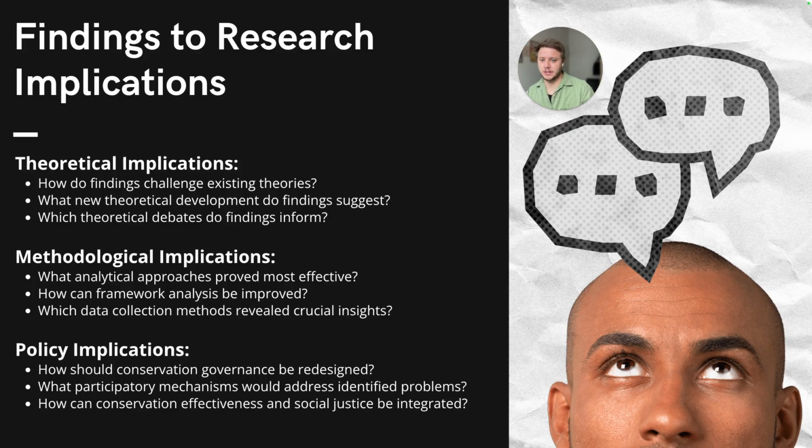But policy implications are really important too, right? How should environmental policies be redesigned based on your findings, right? Our marine conservation research might suggest, hey, in a theoretical sense, participatory governance theory needs revision to account for legitimacy functions. Hey, we've got to get back here, folks, because it's not working, right? Or methodologically, right? Multidimensional justice analysis. Hey, this is essential for capturing governance complexity. This really works for us, and you all should be doing this too, because I think we're missing some things, right? Or for policy, hey, IUCN or UN, conservation planning should really provide genuine community authority, not just consultation opportunities. And here's how we're going to show you how you can do that, right?